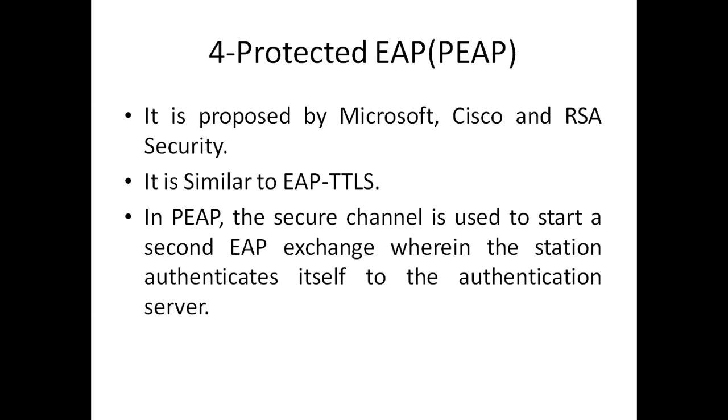So the fourth one is protected EAP. It is proposed by Microsoft, Cisco and RSA Security. It is similar to EAP TTLS. In this, the secure channel is used to start a second EAP exchange wherein the station authenticates itself to the authentication server.